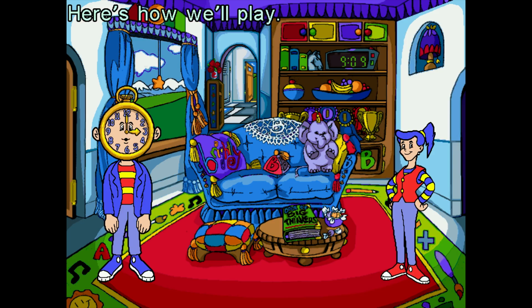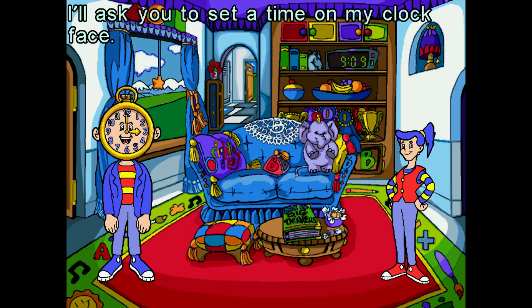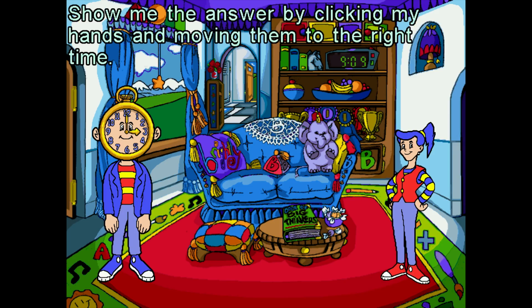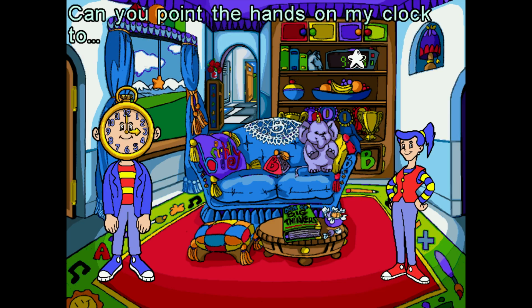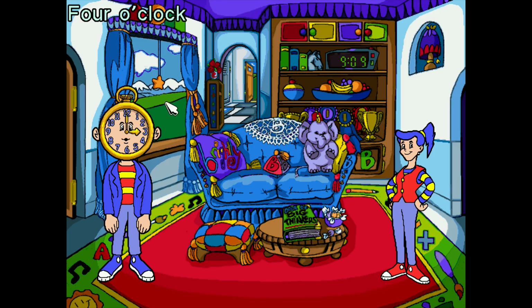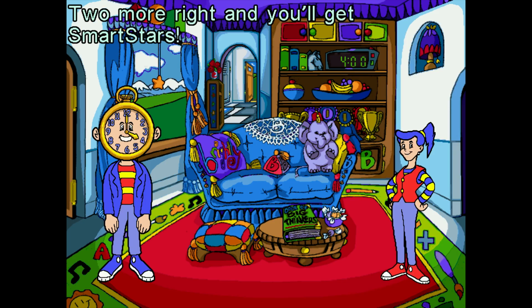Here's how we'll play. I'll ask you to set a time on my clock face. Show me the answer by clicking my hands and moving them to the right time. Click again to let go. Can you point the hands on my clock to 4 o'clock? Let's see. Isn't that 4 o'clock? Perfect timing. 2 more right and you'll get Smart Stars.